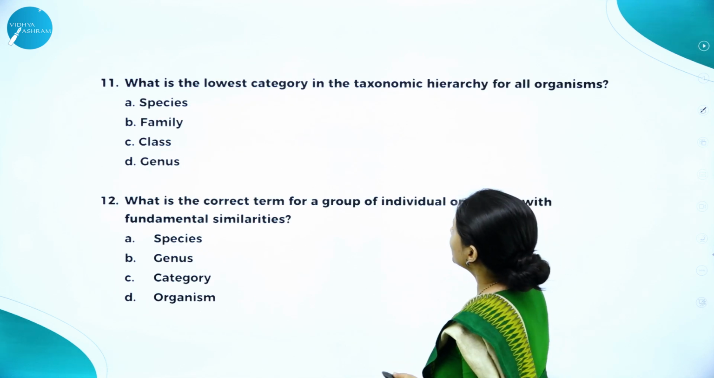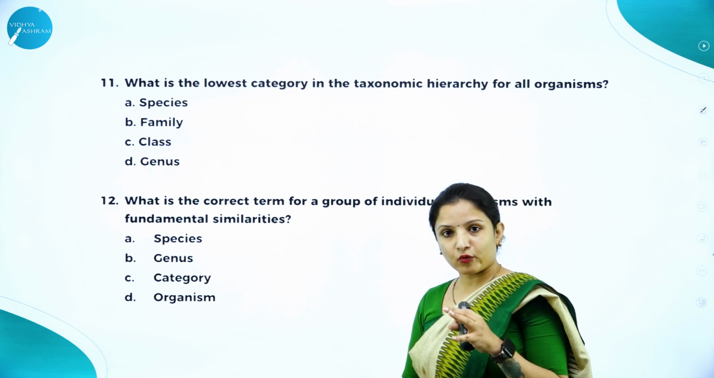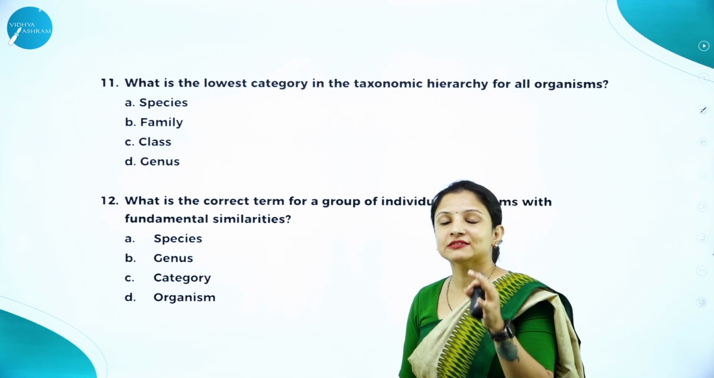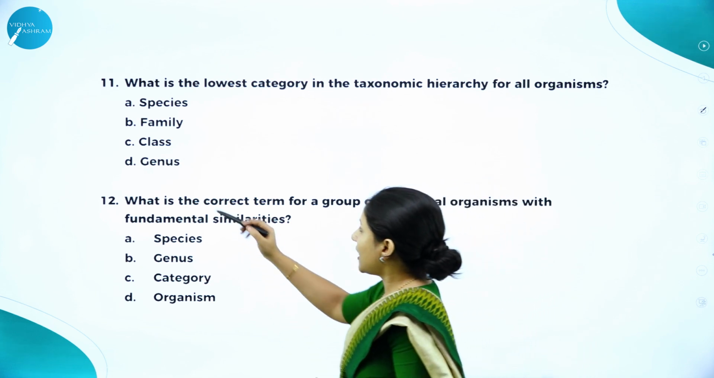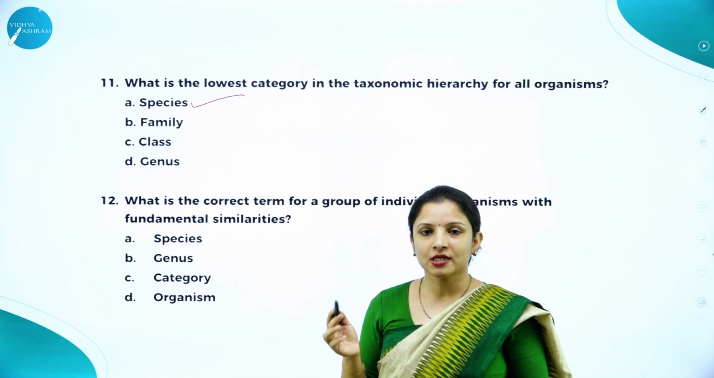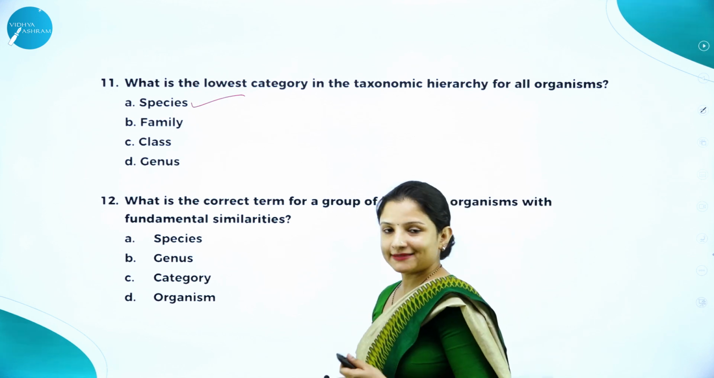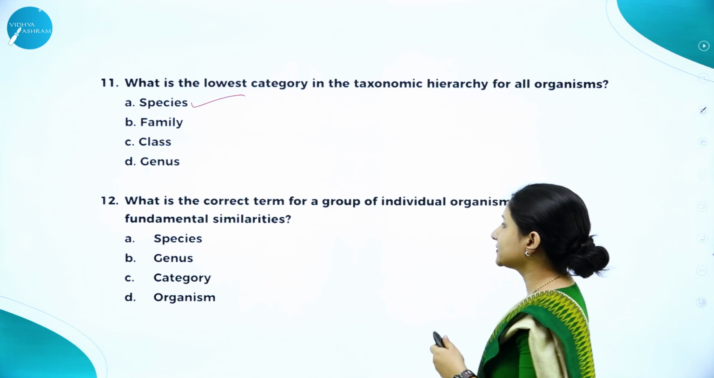Next, what is the lowest category in the taxonomic hierarchy? Or they can ask the question as which is the smallest unit of classification. That way also the question can be framed. Here the answer is species. Which is the highest unit of classification? It is kingdom.